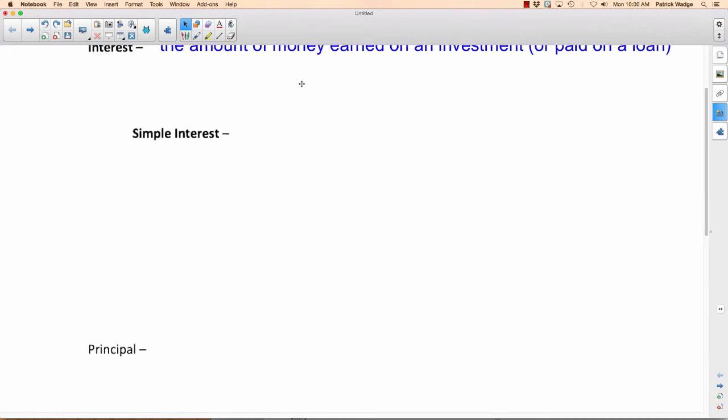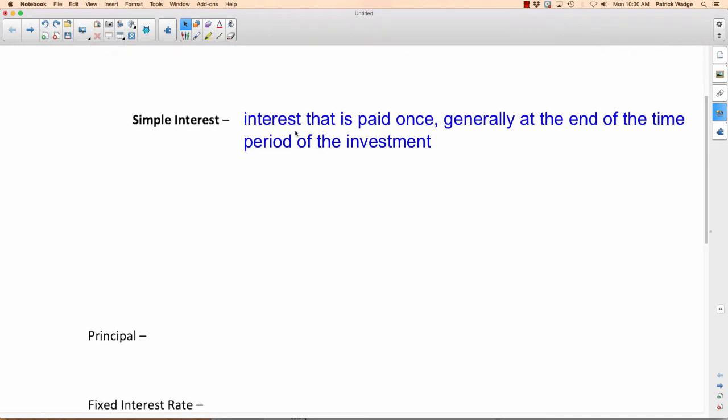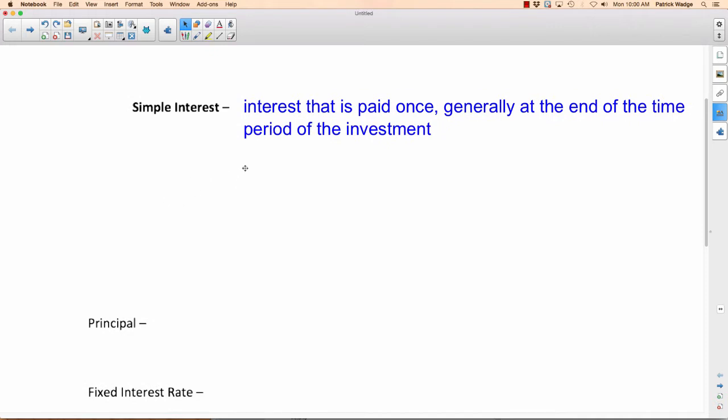All right, as I said, we're going to look at two types of interest. The first one we'll do today, and it's simple interest. So what's simple interest? It's interest that's paid once and generally at the end of the time period of the investment. Don't worry so much about the definition. I think what will really help you is the formula.